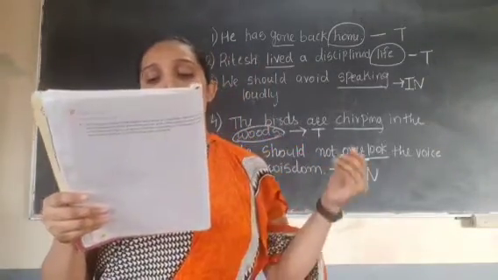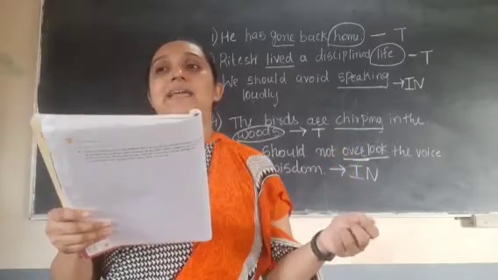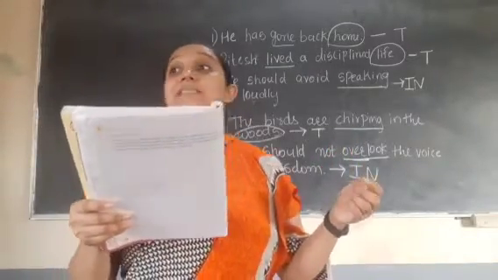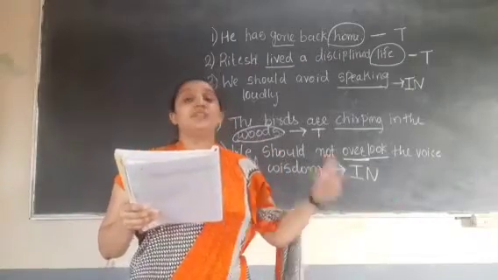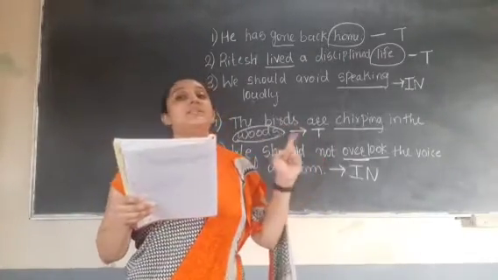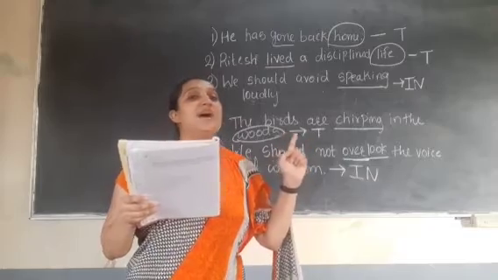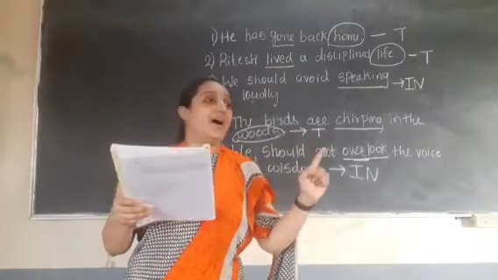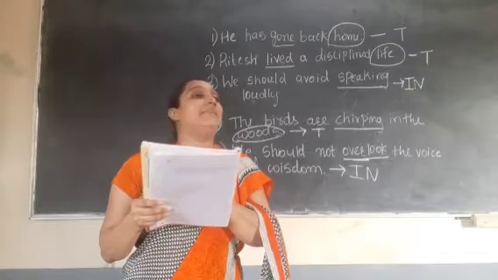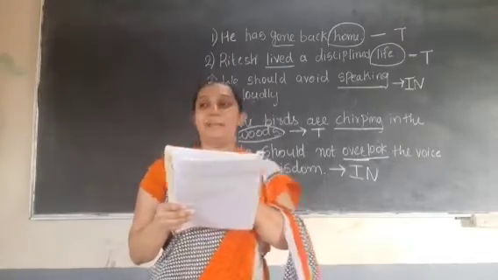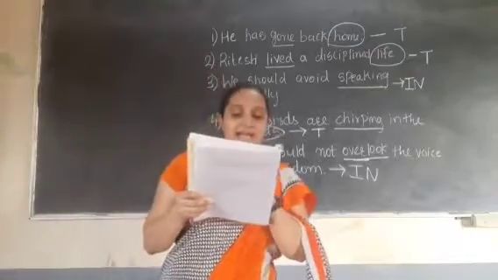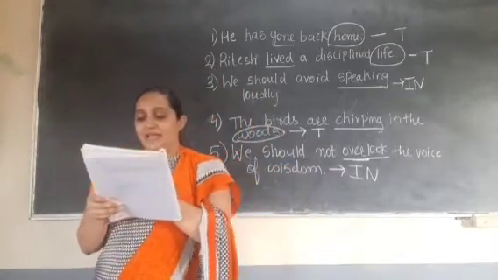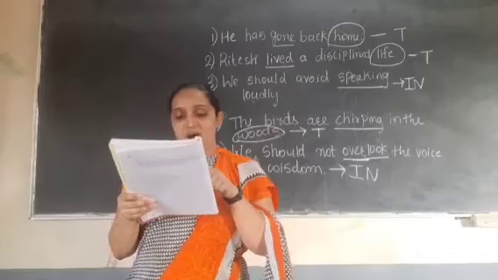Now in this way we will do the sixth one. We must attend your friend's birthday party. We must attend. Attend is action. So attend is which verb? Transitive verb, because it has the object birthday party. Birthday party is the object. So you will circle birthday party, underline the verb, and in the blank you will write transitive verb.